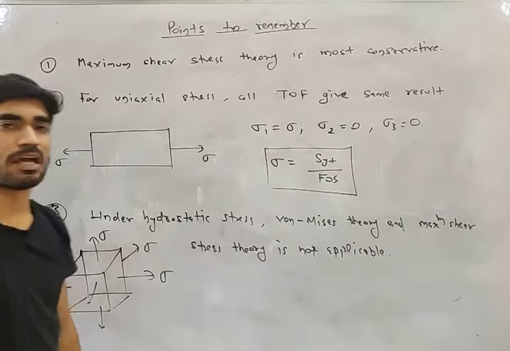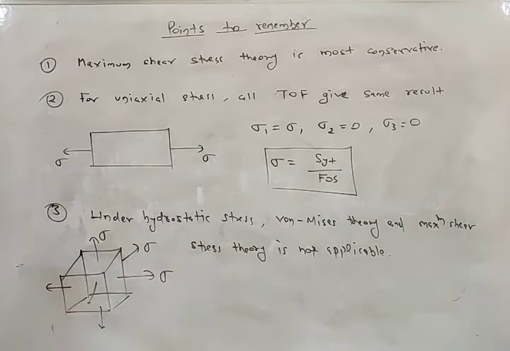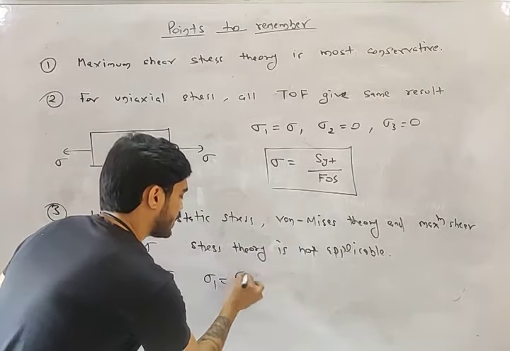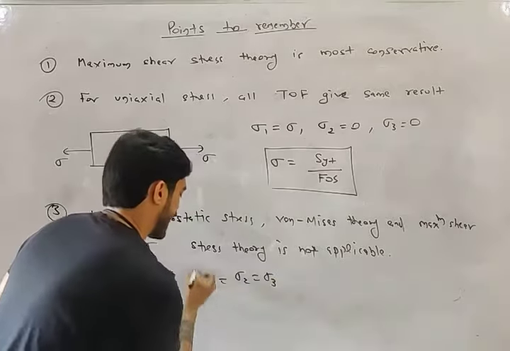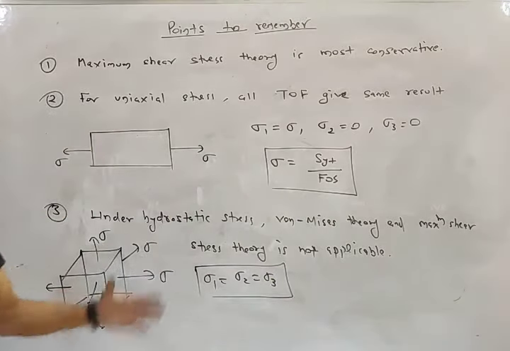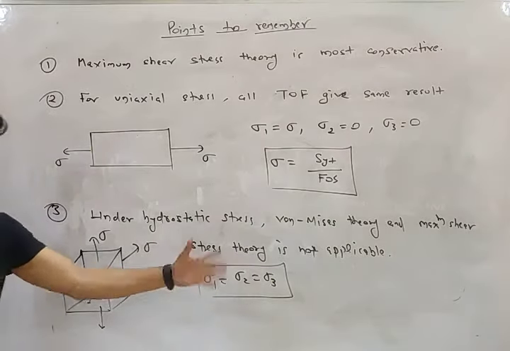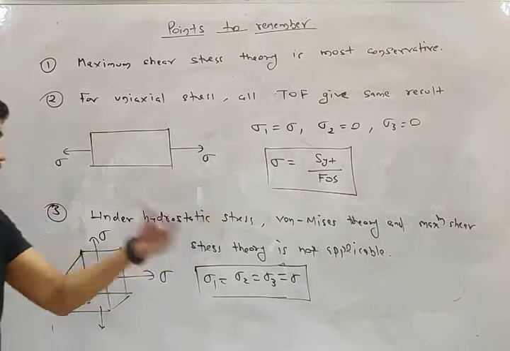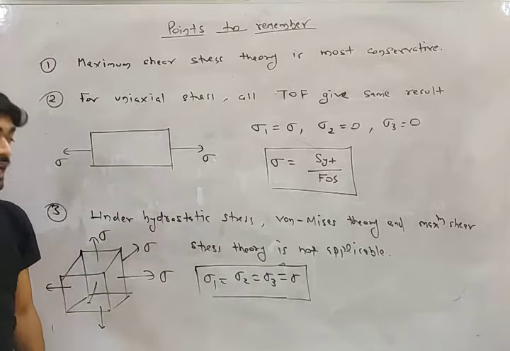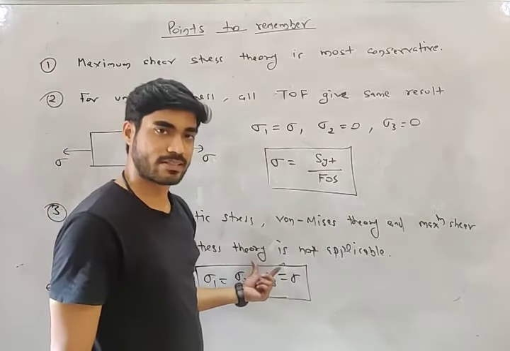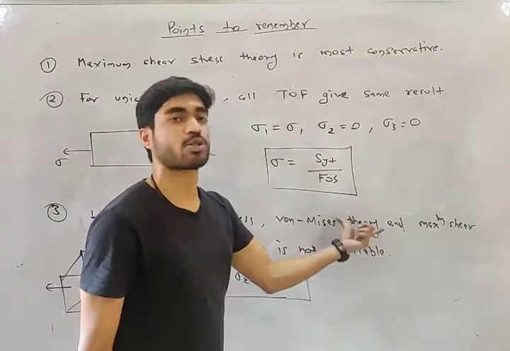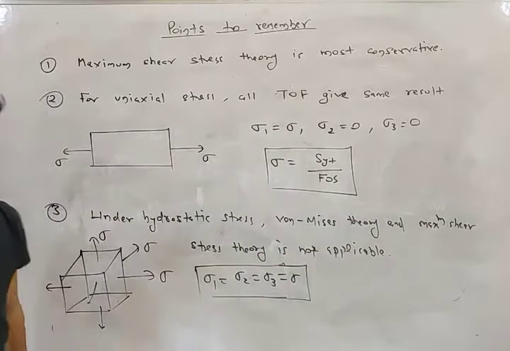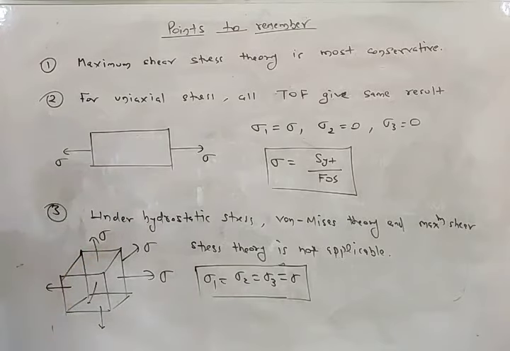Why is it not applicable, my friend? In this case, all the three principal stresses are going to be equal, and there will be no shear. If all the principal stresses are equal, there will be no shear. In case of hydrostatic stress, there is no shear, and so there will be no energy due to shear stress. So von Mises theory and shear stress theory both will not be valid in case of hydrostatic stress.